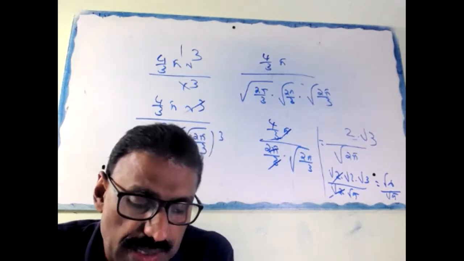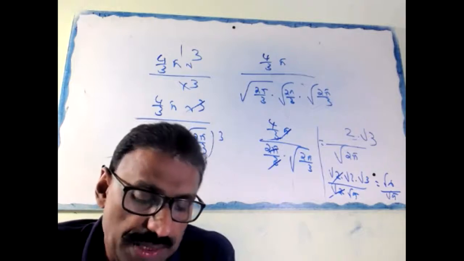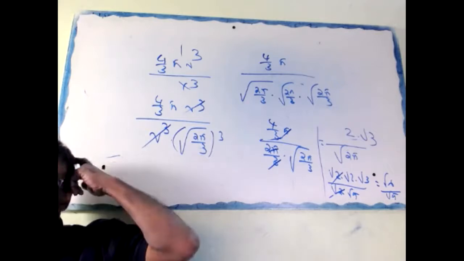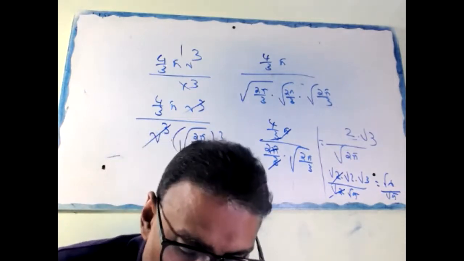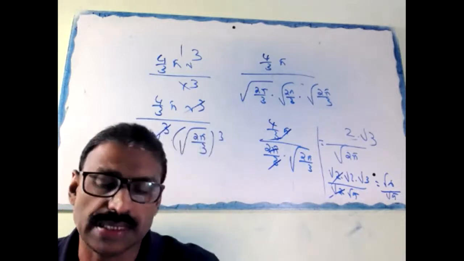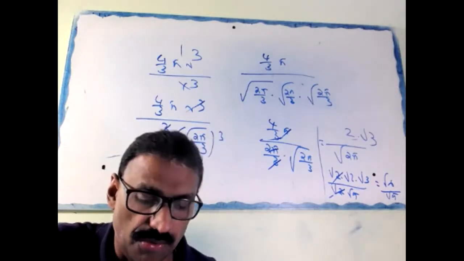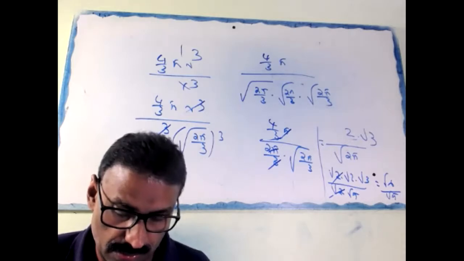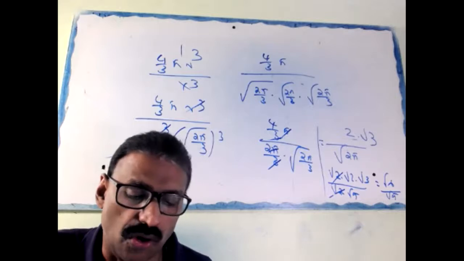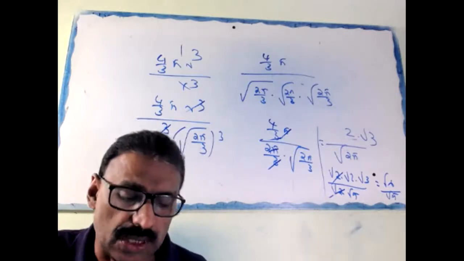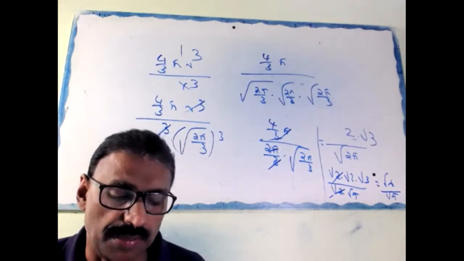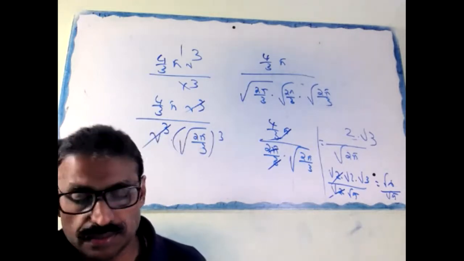What is the volume of a right circular cylinder of base radius 7 centimeter and height 10 centimeter? Okay, how much?